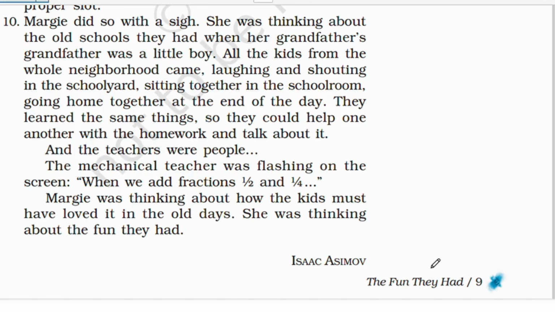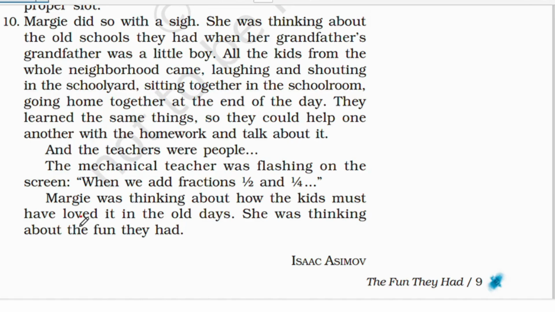So over here, that was her thought for Margie. And then the mechanical teacher is teaching the arithmetic lesson. On the screen it's flashing how we can add the numbers 1 by 2 and 1 by 4. And Margie was thinking how great fun they had, right? The kids must have loved it in those old ages, and they had a lot of fun. And then she was thinking about the fun they had.